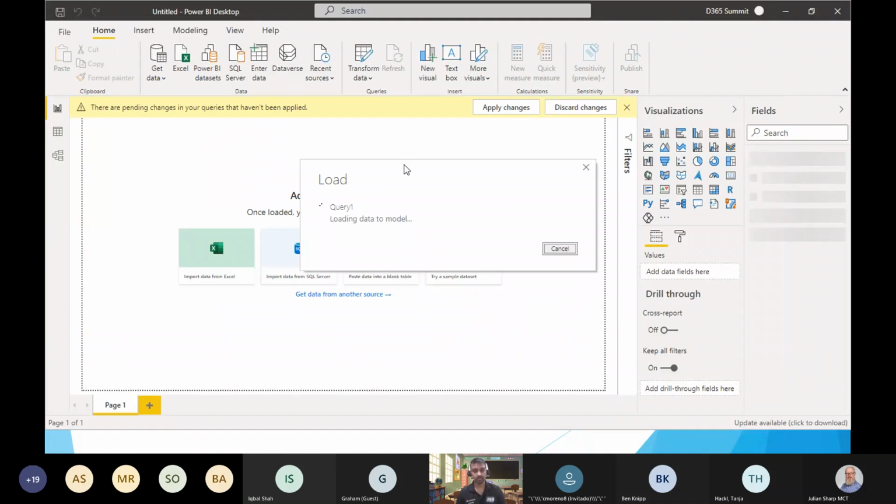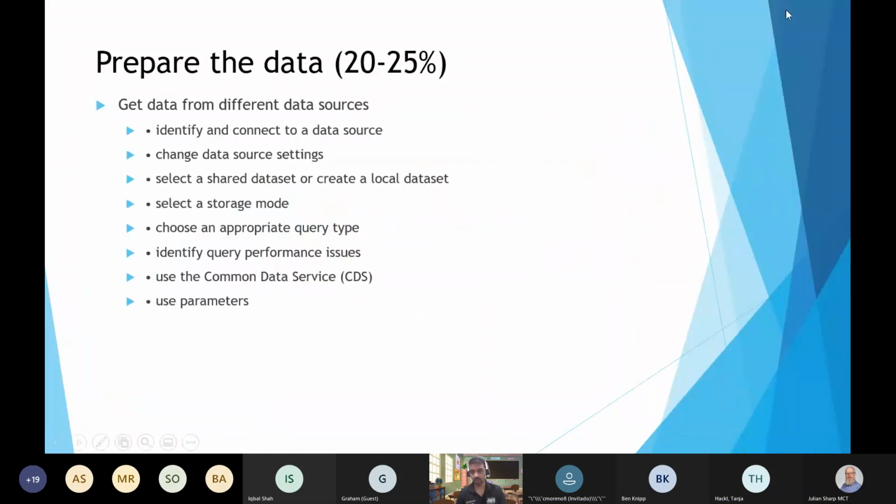So if I go back here, some of the storage modes are by default import mode. There are two different storage modes: one is import, the other one is live query or a direct query method. If you are using SQL Server, or any source which provides both of these two connections, you will have the option to connect based on whatever storage mode you want to use. While this is still loading, let's move to our file.